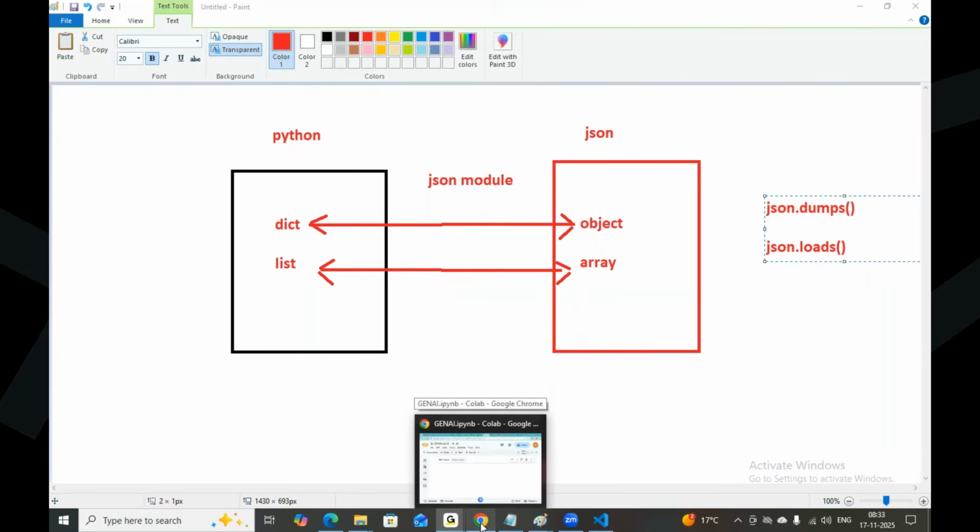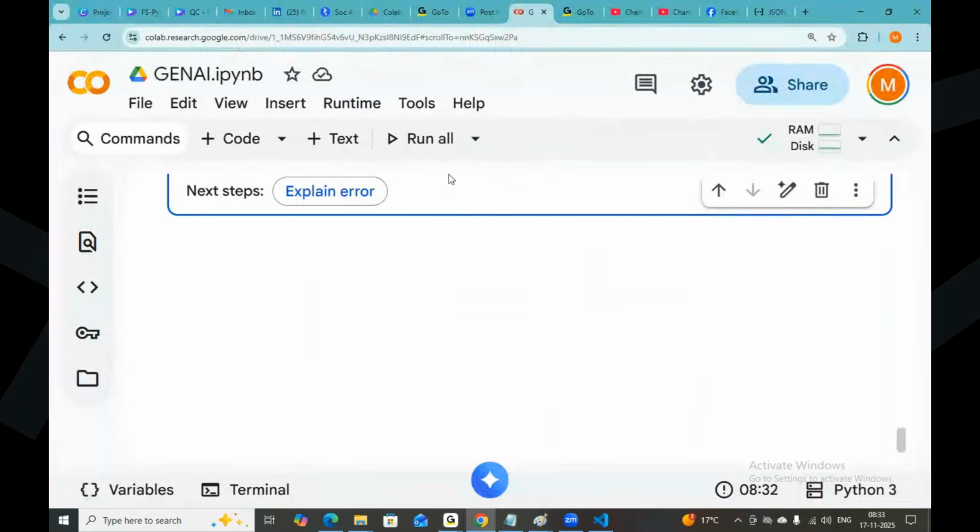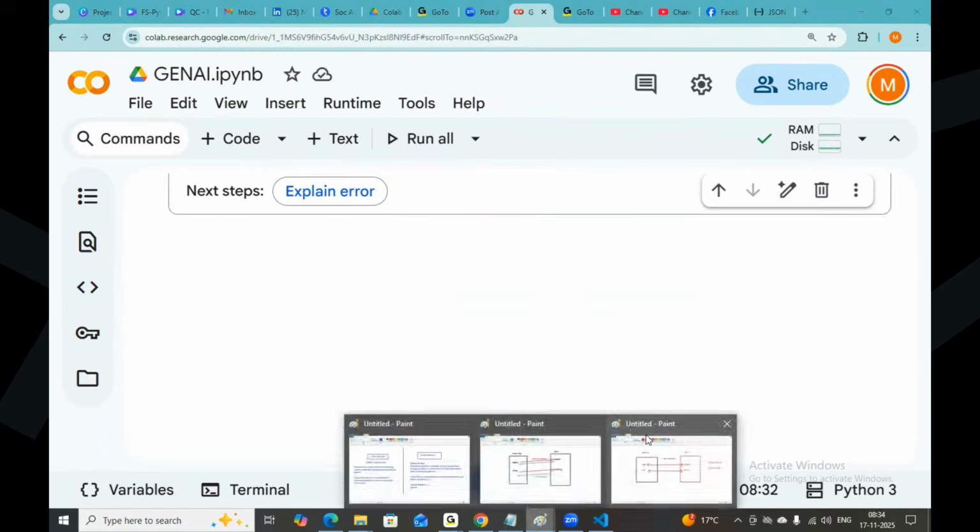And one more: Python list to JSON array. That is also the dumps method. Then tell about the loads method. Converting from JSON object to dictionaries, and from JSON array to lists, we use the loads method. Exactly. So that is the dumps method and that is the loads method.